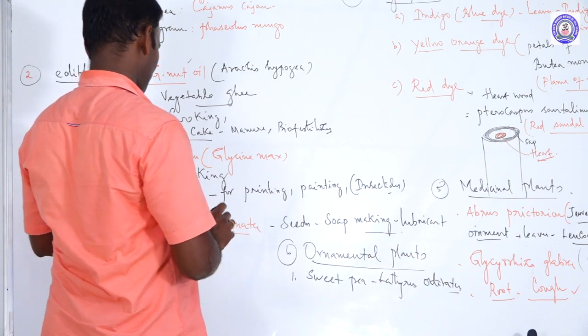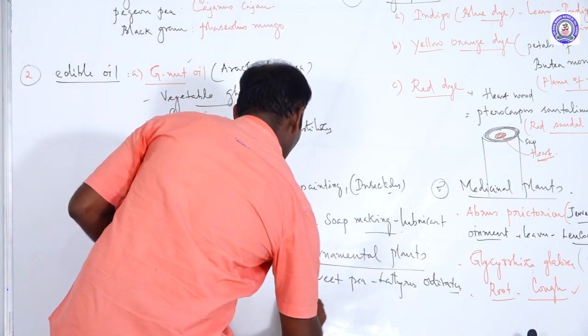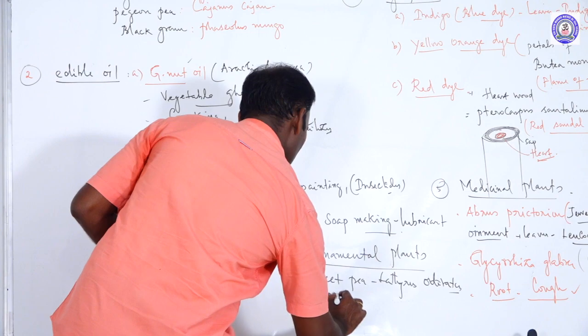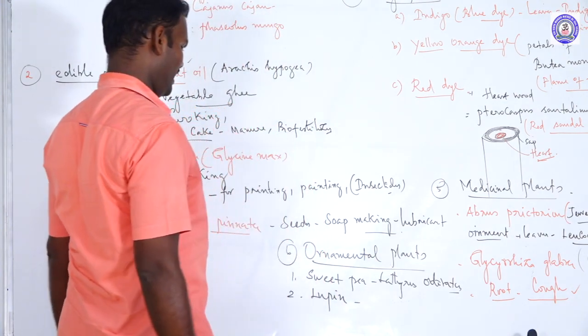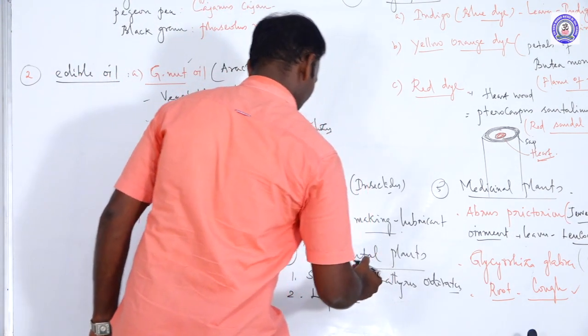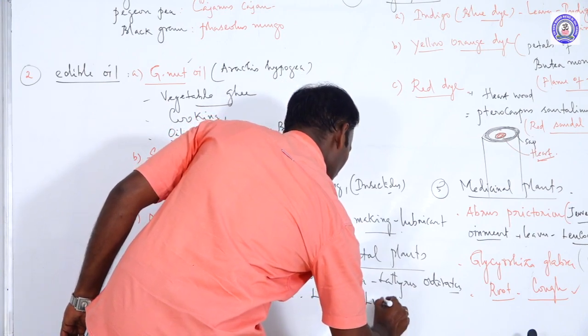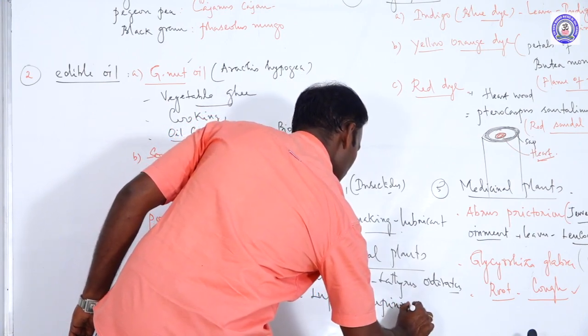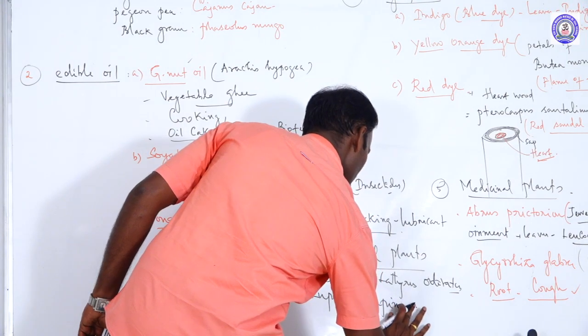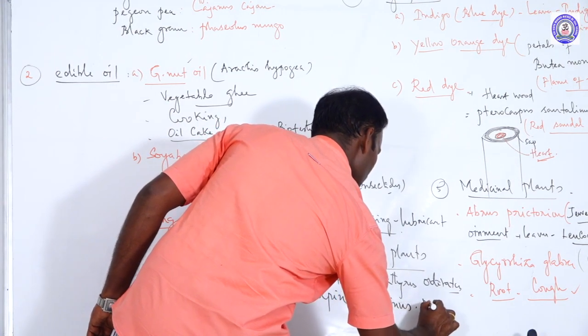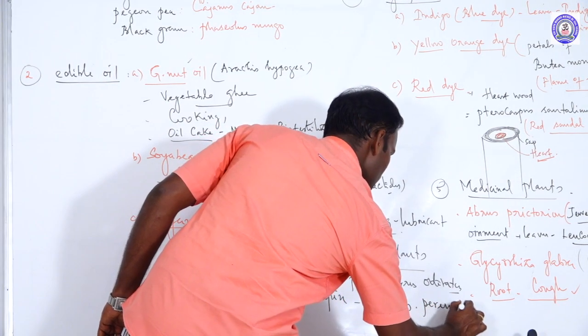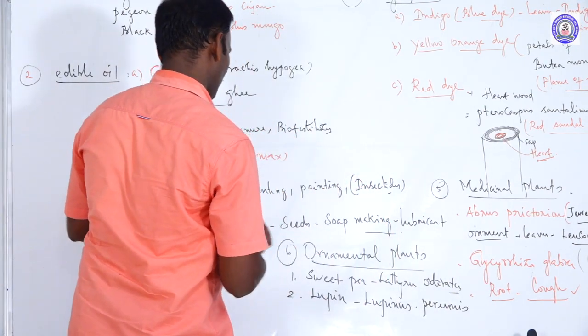It is ornamental. Another one is lupin. What's the binomial name? Lupinus perennis. It is also ornamental.